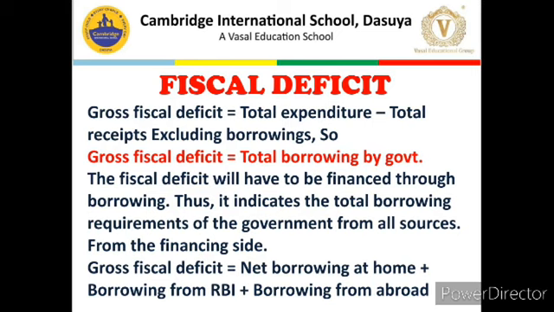Then government can borrow from other central banks, means central banks of other countries like Federal Reserve, Bank of England, Bank of Japan. And third, government can borrow from private financial institutions of international repute, means the big banks of the world.